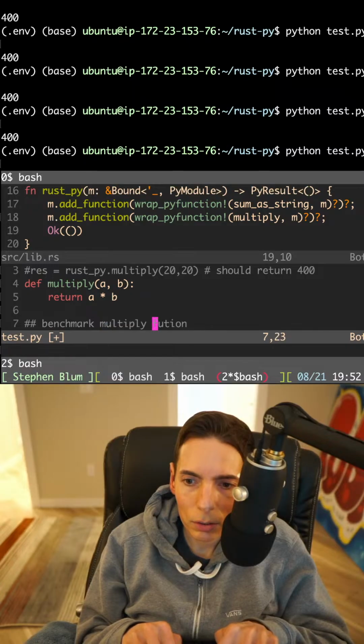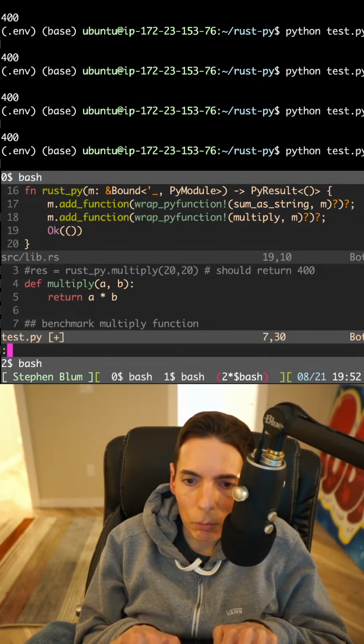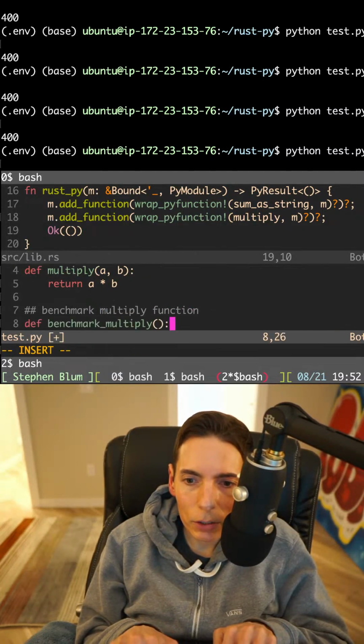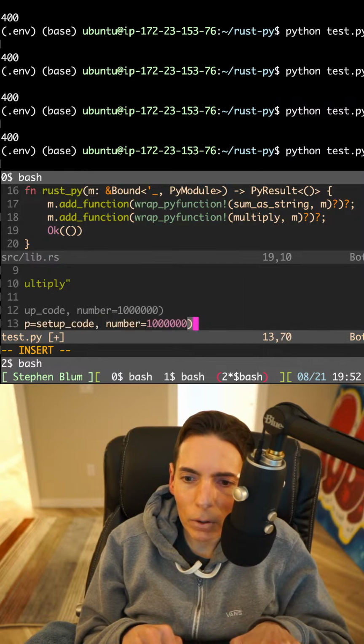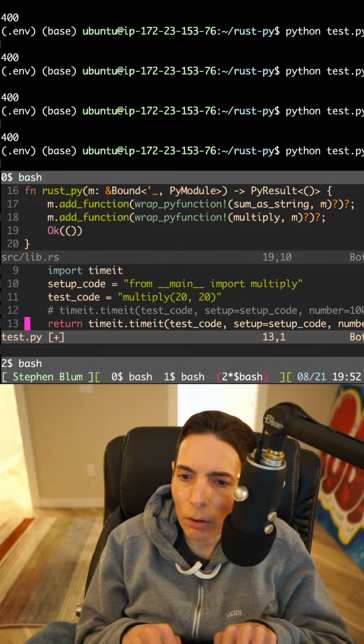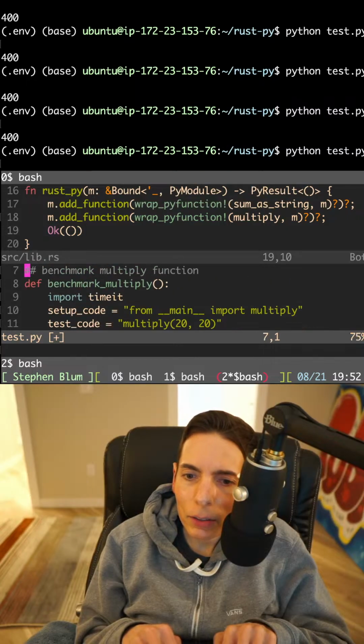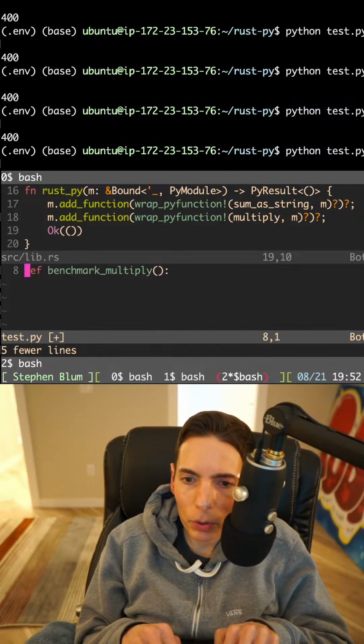Multiply function, and we do that with like a for loop. Well, I guess we could do it like this. All right, let's see if that works. All right, so I don't like this approach. I want to do something different.